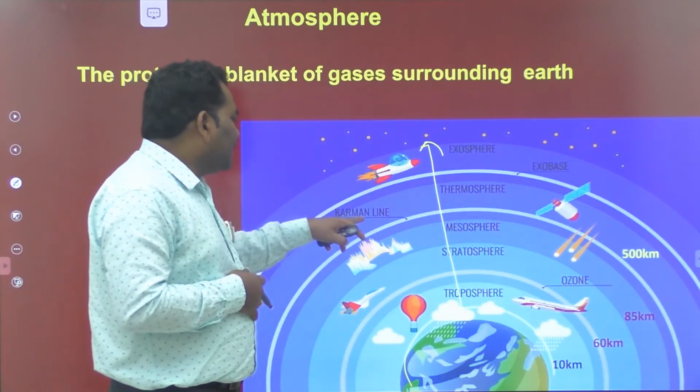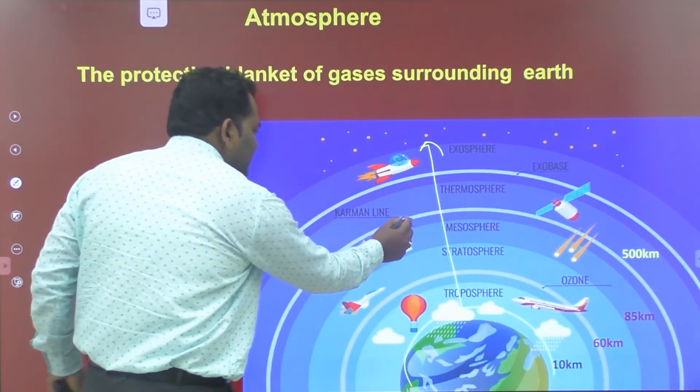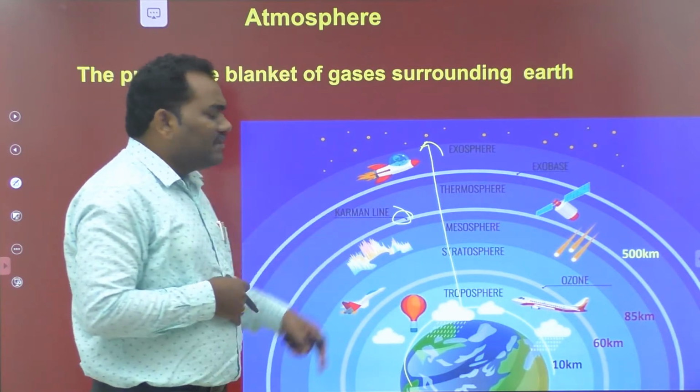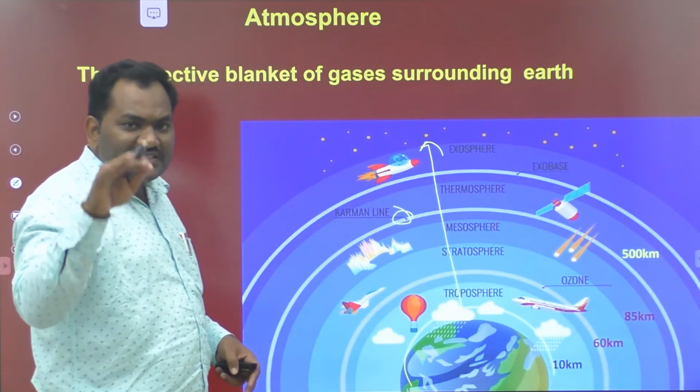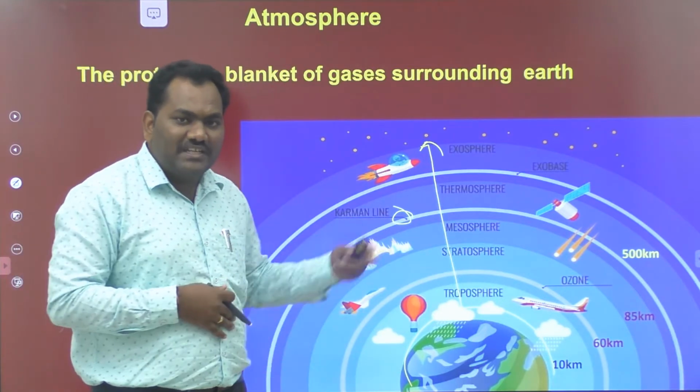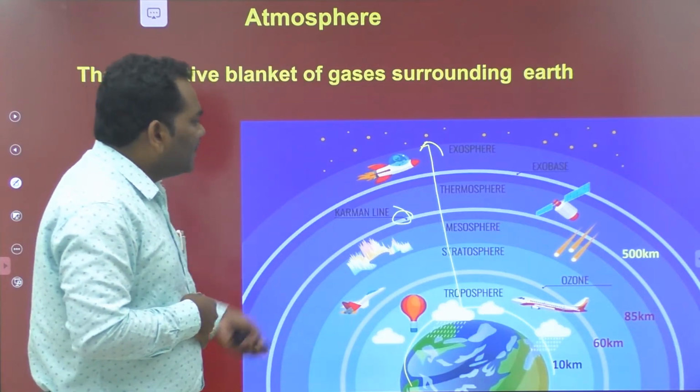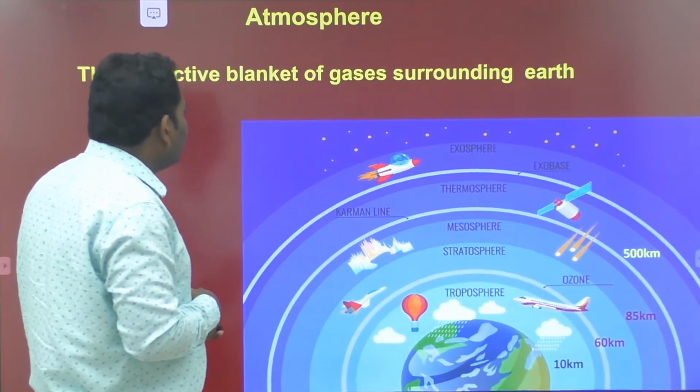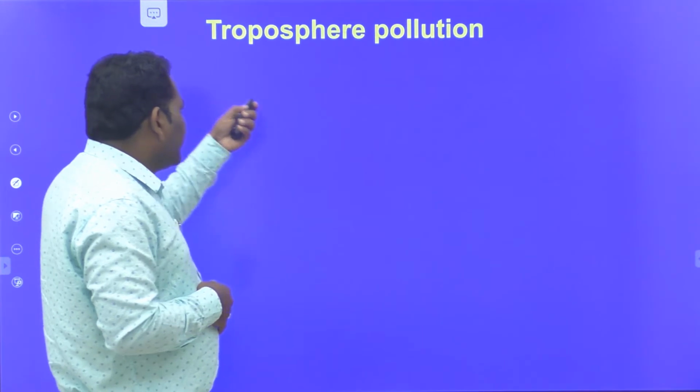Here there is one line present. This line is called the Kármán line. The Kármán line acts as a boundary between the atmosphere and the remaining space of the universe. Okay, now let's discuss the tropospheric pollutants.